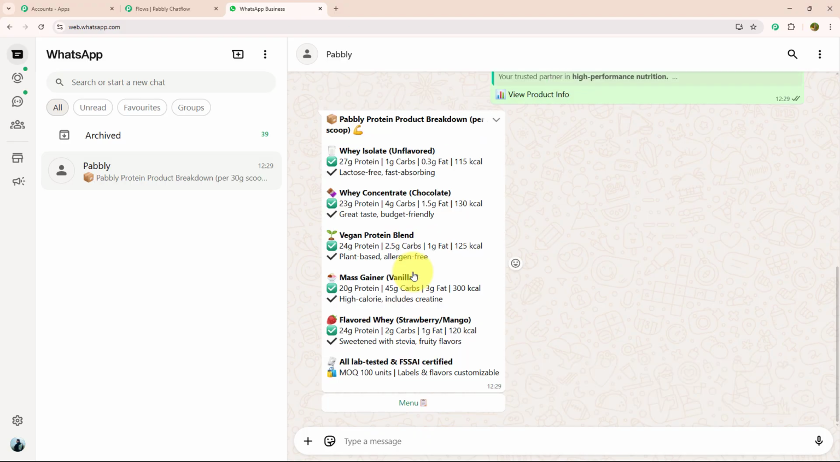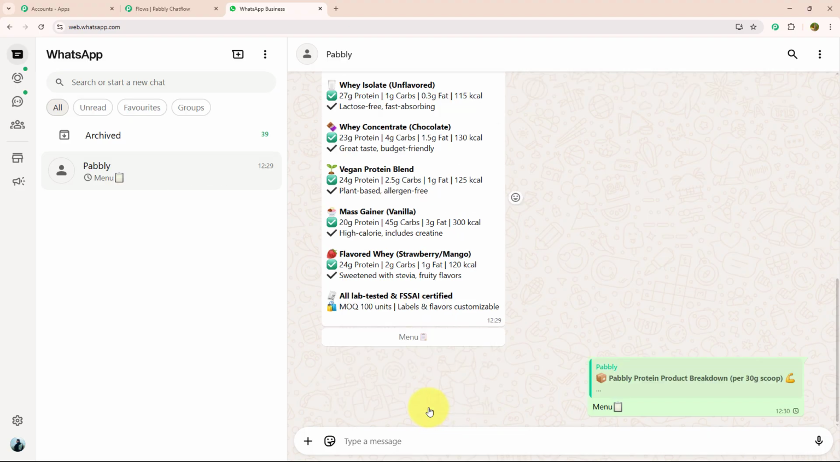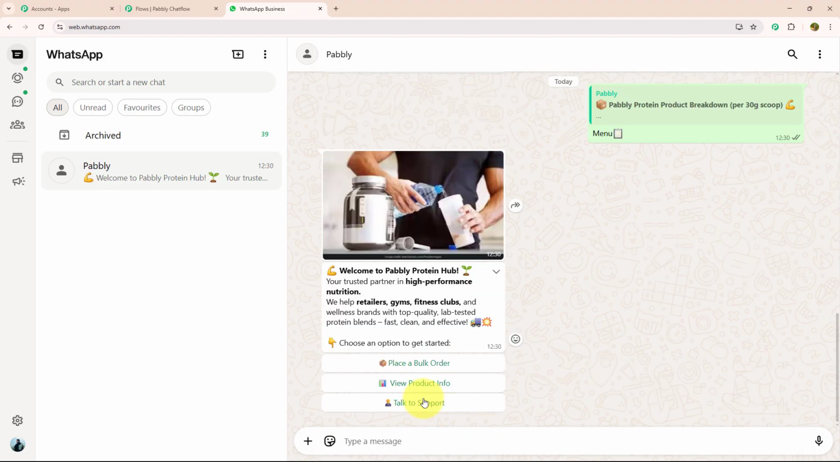As soon as I have selected view product info, I got a response in which they mention all the information of their product with grams of protein, carbs, fat and flavor. Not only that, they have mentioned an action button over here which says menu. Let's select that. As soon as I have selected the menu button, I got the initial message again. This time, let's select place a bulk order.